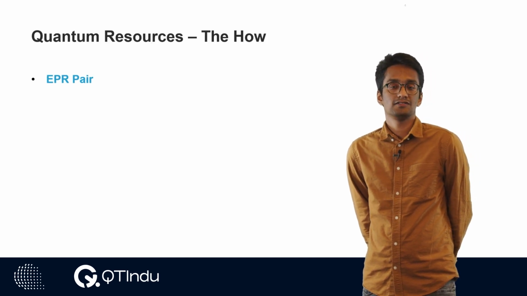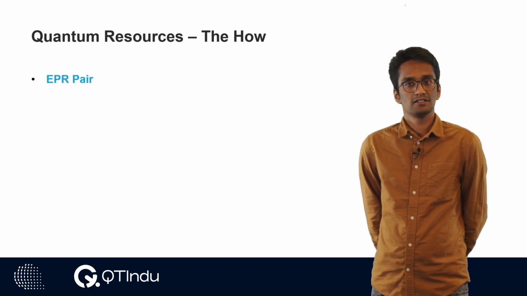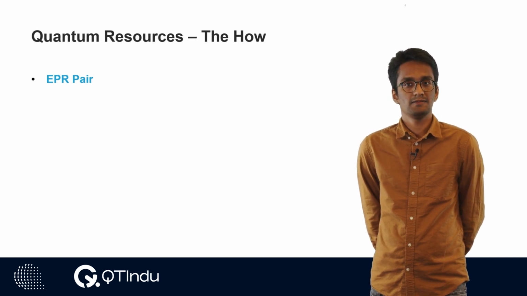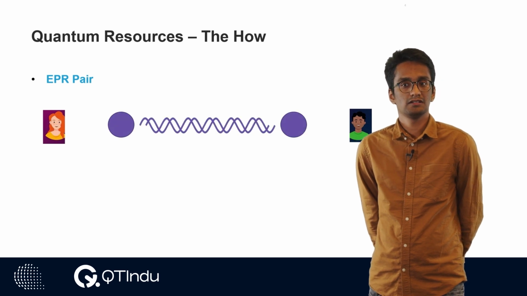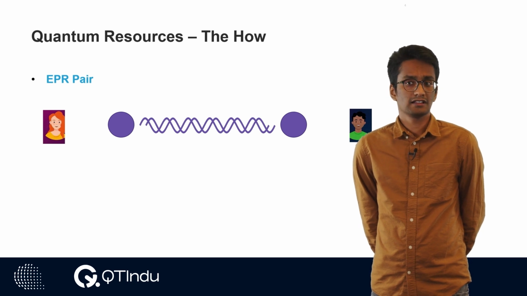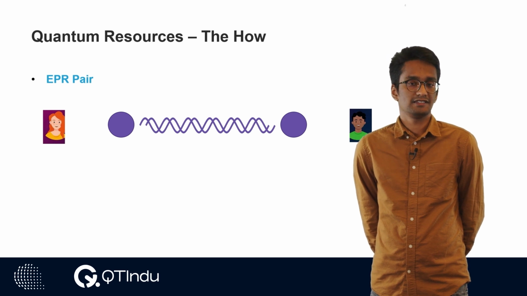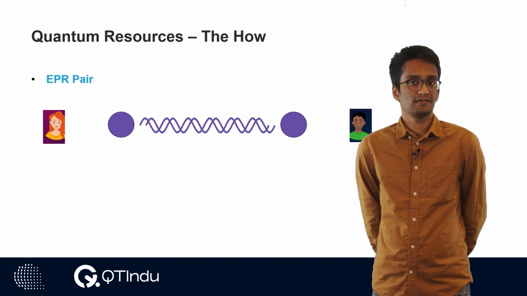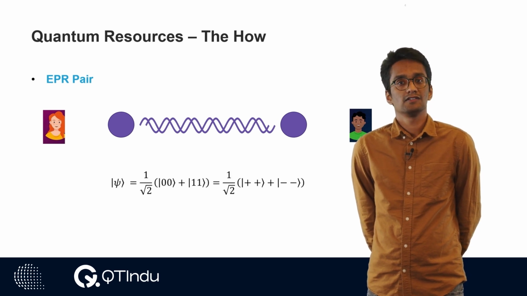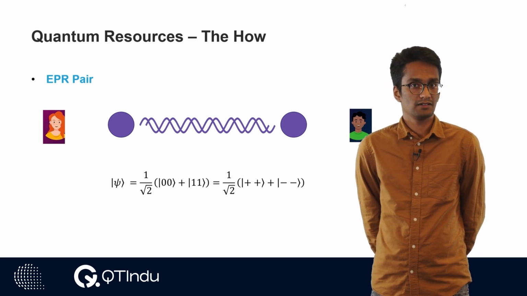Let's look at the two quantum topics that we're going to come across in this submodule. The first one is, of course, sharing and generating entanglement. For this, we use the EPR pair. Alice and Bob will create an entangled qubit pair. If you don't know what entanglement is, think of it as a connection between two qubits that is not affected by the distance between them. Even if they are far apart, they may still be connected. For this protocol, we're going to assume the Bell state, |00⟩ + |11⟩, as our EPR pair.